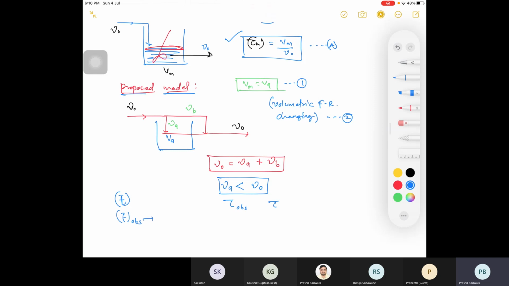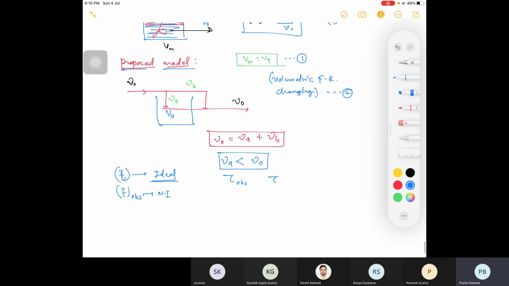T mean observed was your non-ideal one, and T mean is your ideal one. Volumetric flow rate decreased, so your residence time will increase. So T mean observed is greater than T mean, right? Are you guys clear with this?